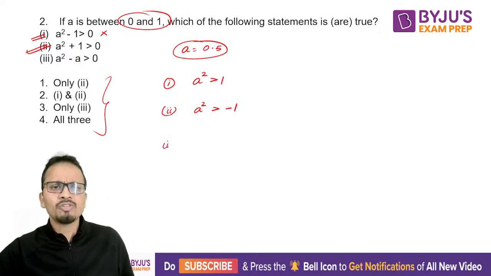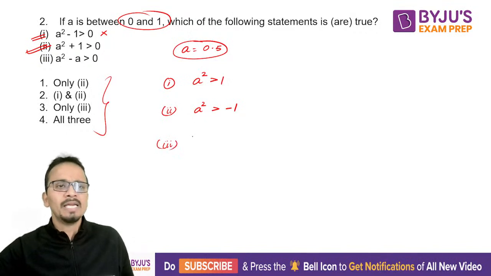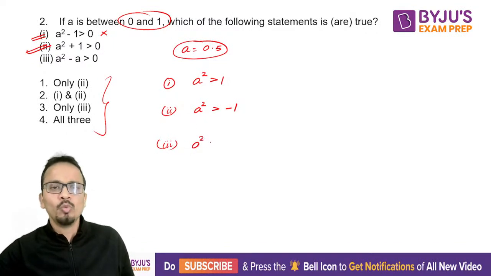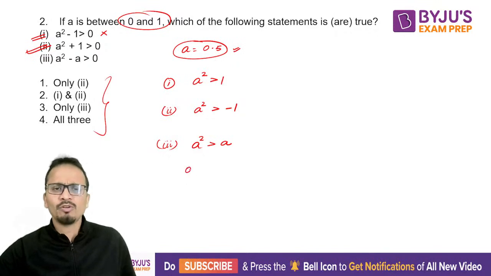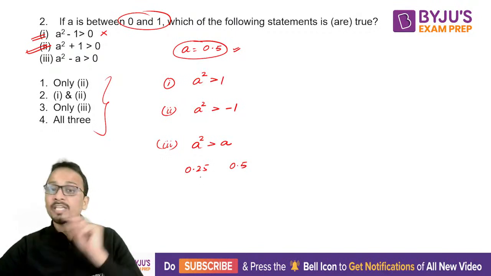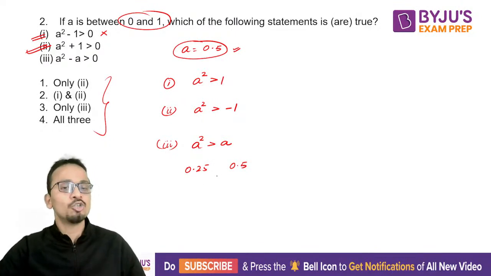Now statement number 3, this one is tricky. It says that a square will be greater than a. Okay, now if a is 0.5, I can cross check for this value. The value of a square will be 0.25, and the value of a is 0.5, and 0.25 is not greater than 0.5.